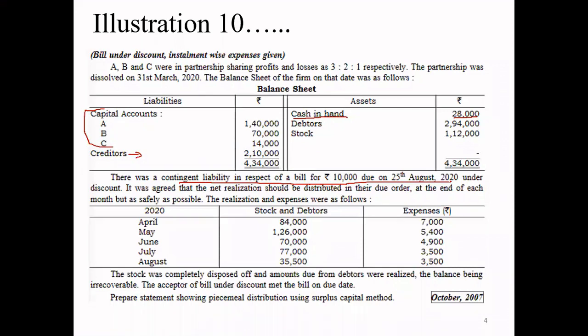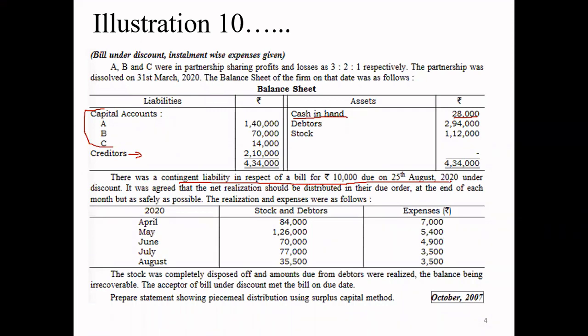And we do not know whether the acceptor, the drawee, will honour the bill or not. Otherwise, if they do not honour the bill, the bank will send that particular bill to us and we have to pay the amount to the bank. So that is why we are making a contingent liability. Okay. Contingent liability means we are making a provision for a liability. That liability may or may not occur. The word contingent means may or may not occur.